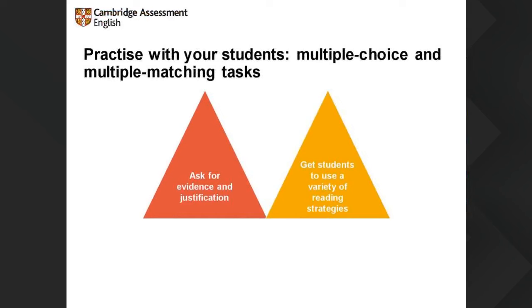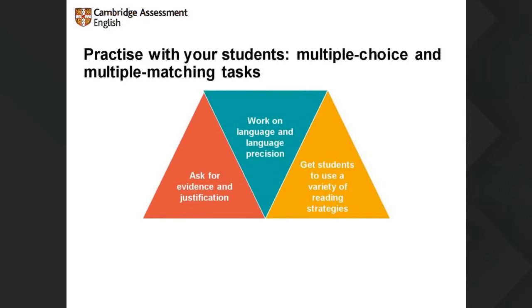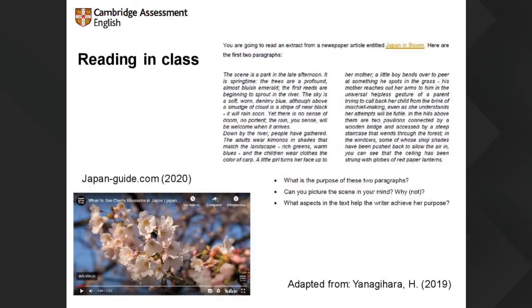And again, as we keep talking about, trying to employ a variety of reading strategies, and working on the precision. So we'll look at this in more detail now. Victoria, talk us through this. Yeah, this task is based on a text from an online magazine. What we've done is to start by integrating skills, because the topic Japan in Bloom maybe is not very familiar, at least for Spanish students learning English.